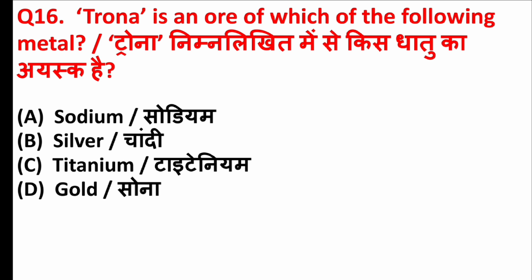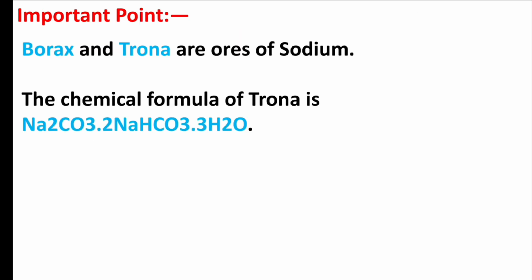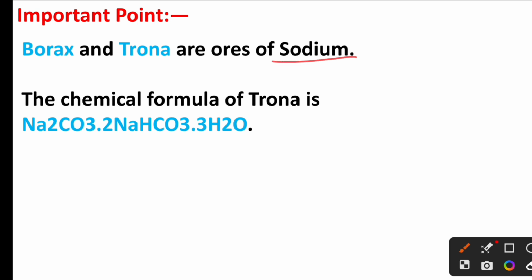Trona is an ore of which of the following metal? Right answer is option A, sodium. Friends, borax and trona are ore of sodium. The chemical formula of trona is Na2CO3, 2 molecules of NaHCO3, 3 molecules of H2O.